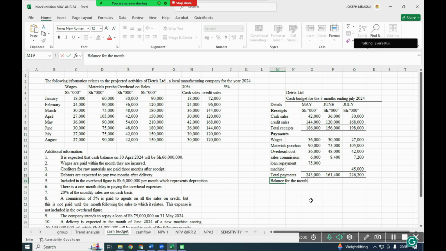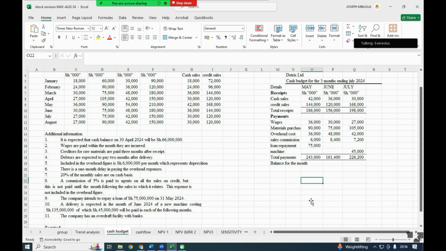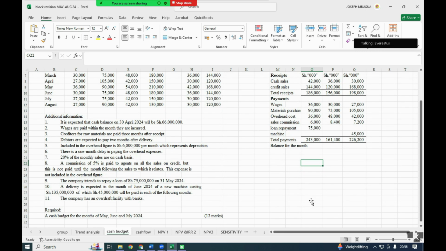Maybe Molly. Yes. On point 10. Yes. The machine was delivered in June, and it is costing 135, of which 45,000 will be paid in each of the following months.